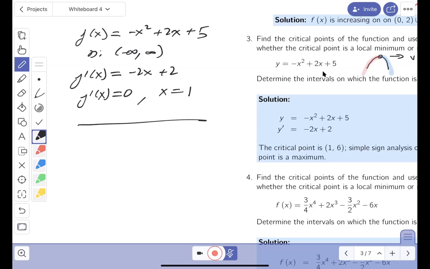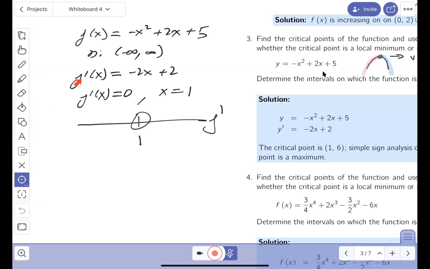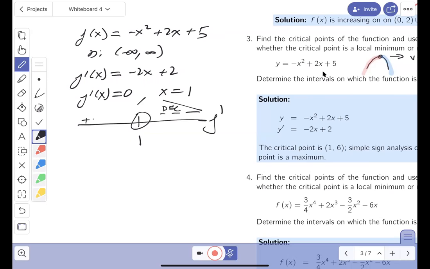Number line goes down. This is the derivative. I got a critical point at 1. I'm going to look to the left and right of it. And again, what I'm talking about over here is analyzing the derivative. This is sign analysis, something you learned about in Math 119. You have to put a number like 2 over here. By the way, 2 is to the right of 1. You would get a negative number. So I know this side is negative, which means the function is decreasing. And if I took a number to the left of 1, like 0, plugged it in, it would turn out to be a positive number. We're plugging into the derivative, which means it's increasing.